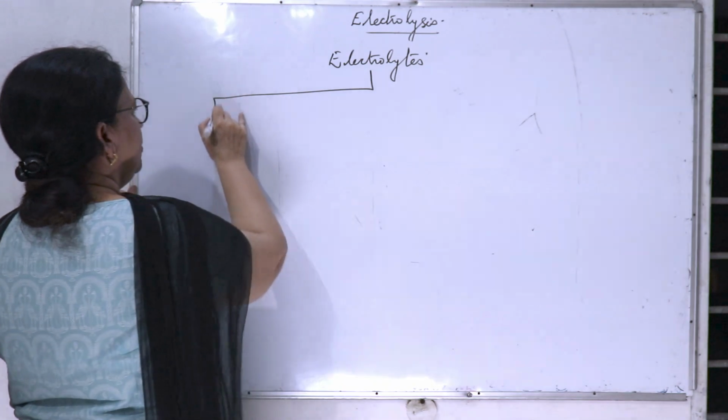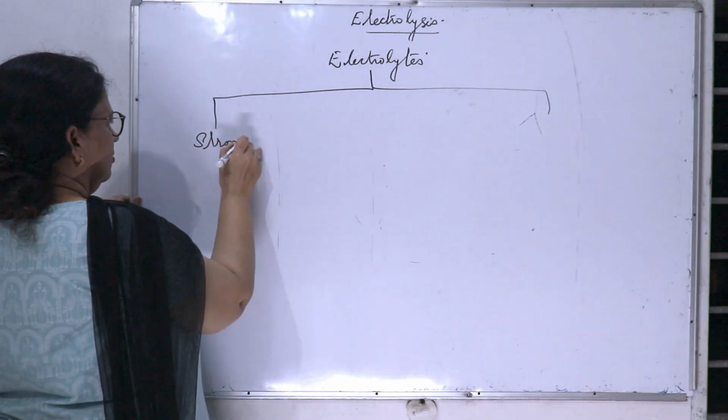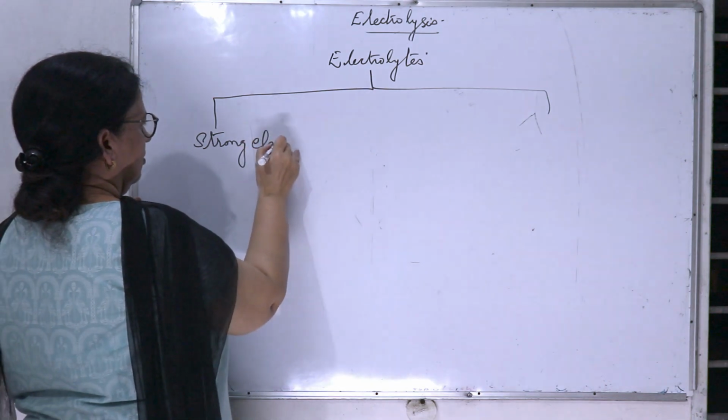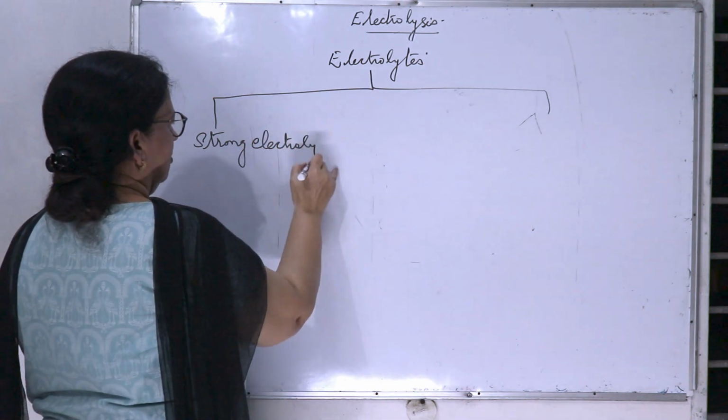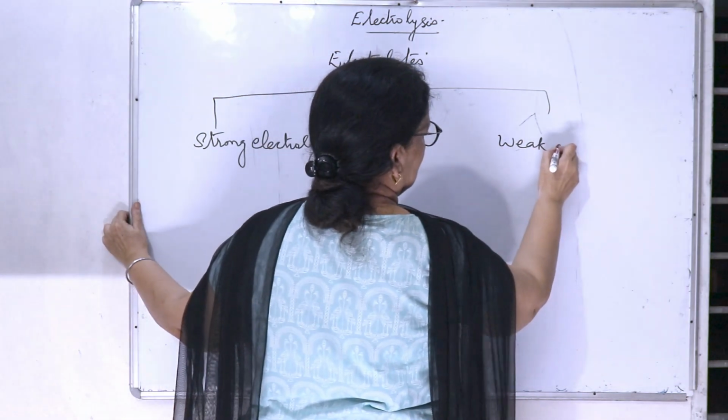Now these electrolytes, they are of two types. One is strong electrolyte, second one is weak electrolyte.